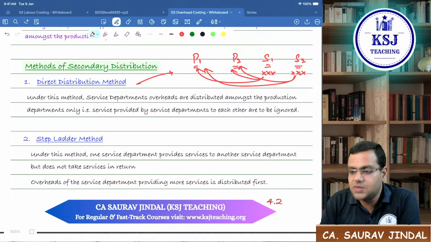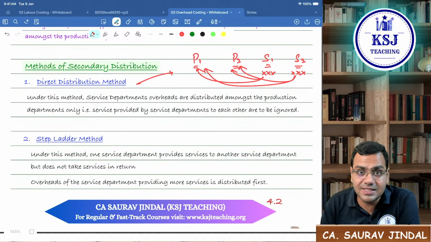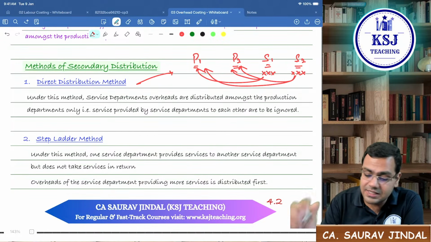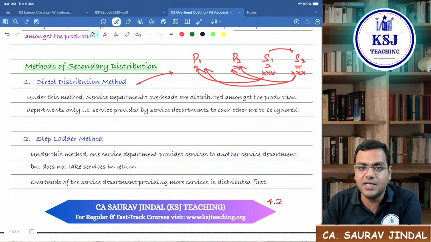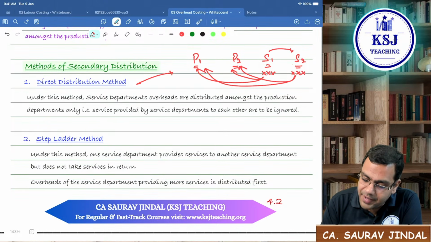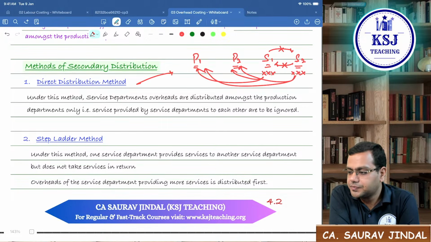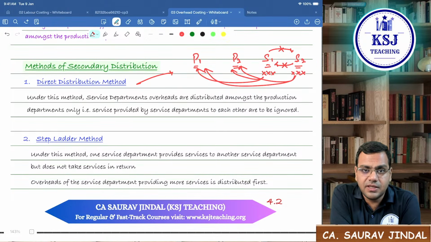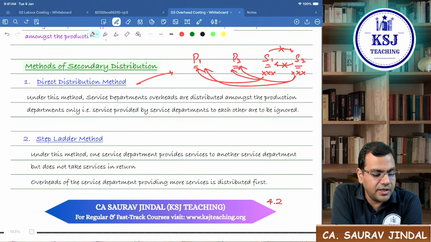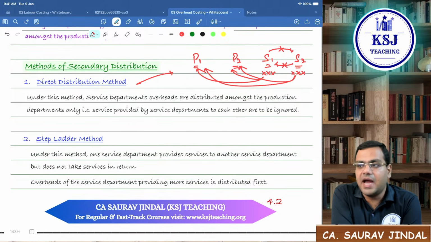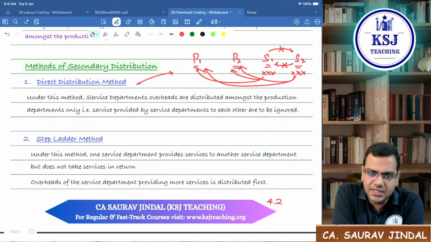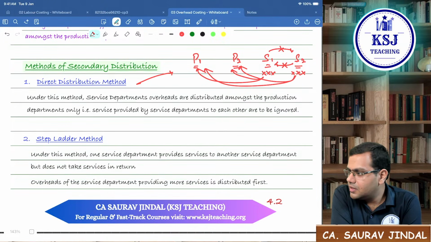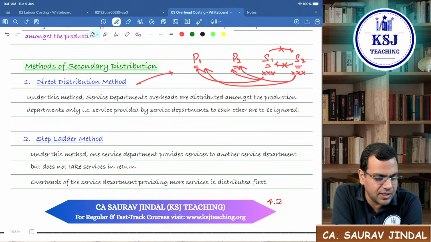Right? In this particular case, we do not consider the services being provided by S1 to S2 or by S2 to S1. We do not consider these services. Direct distribution method says directly the overheads of the service departments are distributed amongst P1 and P2. On the reasonable basis, the basis will be there. On whatever the basis it is being distributed on the reasonable basis.